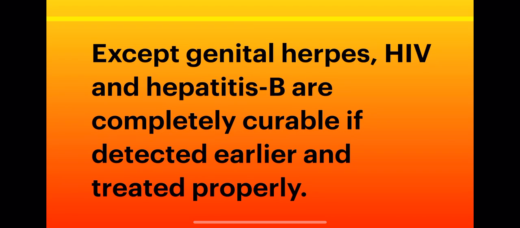Now it is very important to note that except for hepatitis B, genital herpes and HIV infections, other diseases are completely curable, right? And they are completely curable only if they are detected early and treated properly, otherwise not. So early symptoms of these diseases, as I told you earlier, are itching in your genital area, fluid discharge, slight pain, swellings.